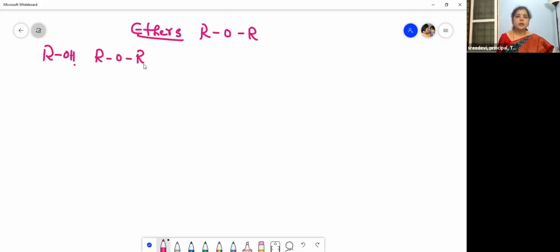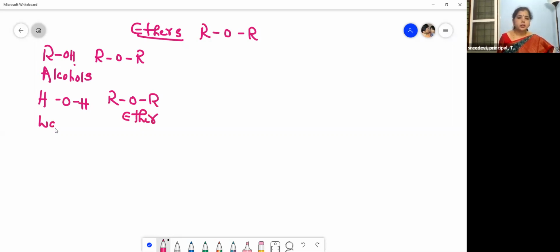Hence, monoalkyl derivatives of alcohols. And then dialkyl derivatives of water. The two hydrogens are replaced with alkyl groups, then we get ethers, right? So it is an ether and this is our water, H2O. So they are the monoalkyl derivatives of alcohols and dialkyl derivatives of water.